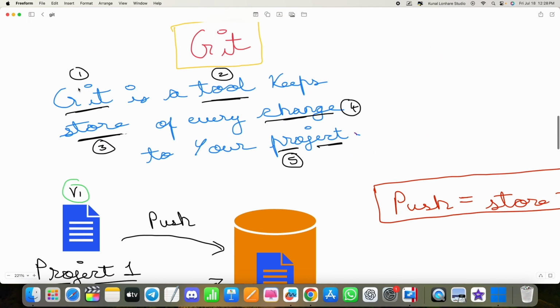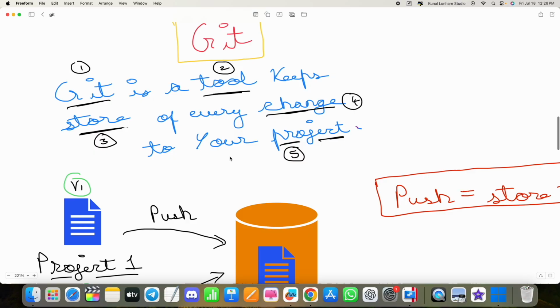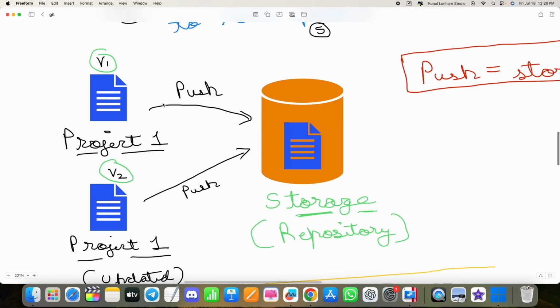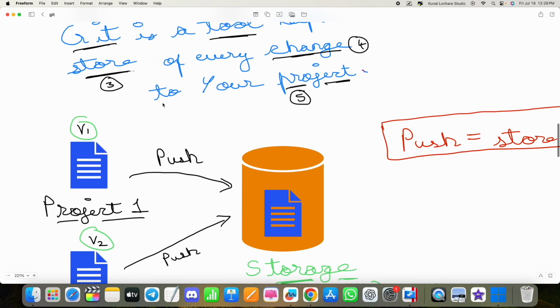So Git is basically a tool that keeps a store of whatever changes you make to your project. You will understand the meaning very soon, but I hope you guys have got an understanding of what Git is.